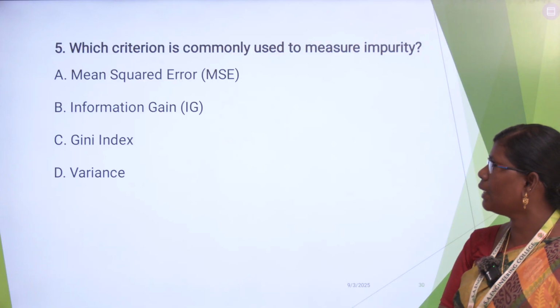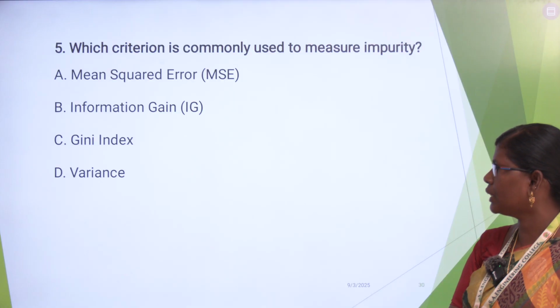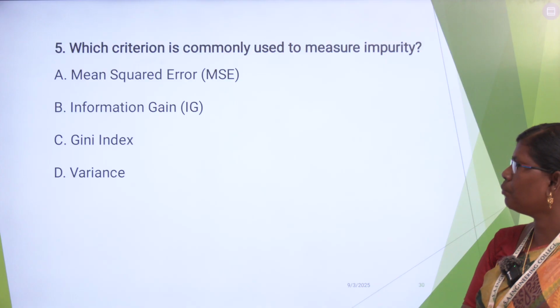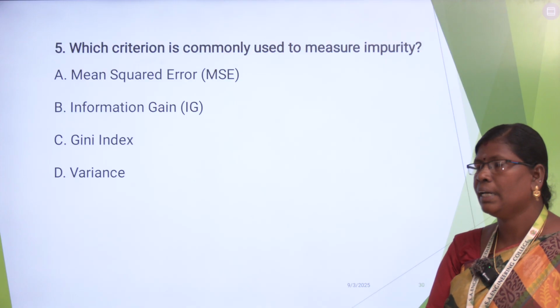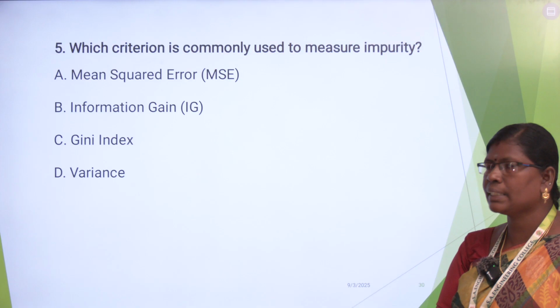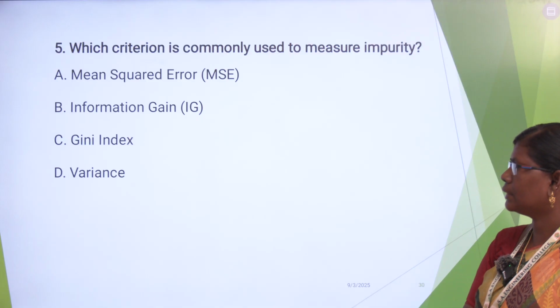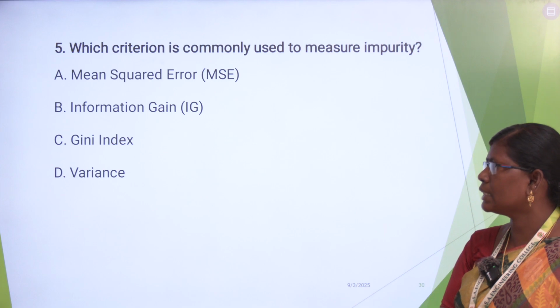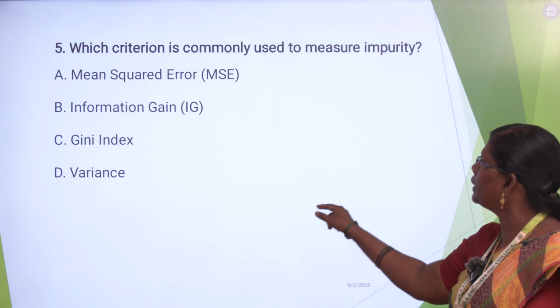Next, fifth question, which criterion is commonly used to measure impurity? Here answers given: A, mean squared error; B, information gain; C, Gini index; and D, variance. So here, to measure impurity, we have information gain, Gini index, and entropy. Entropy is not available here. So only one answer, that is C, the Gini index, to measure the impurity.